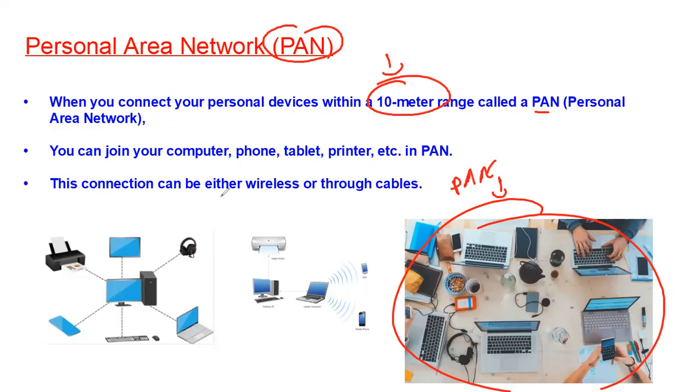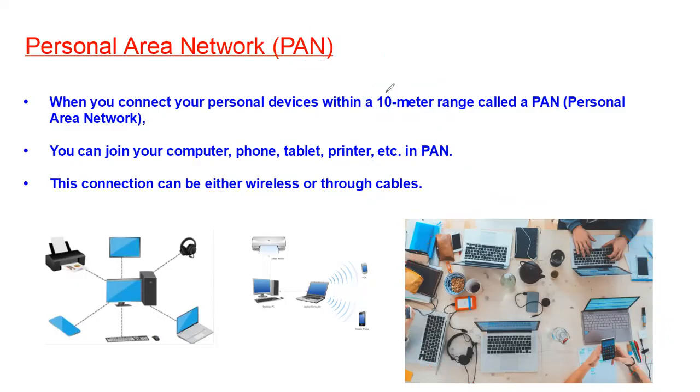This connection can be either wireless or through cable. So you can connect your personal devices either through wireless like Bluetooth, or you can connect your personal devices through cable. It will form the personal area network, and the limit is 10 meters. The range of this personal area network is 10 meters.